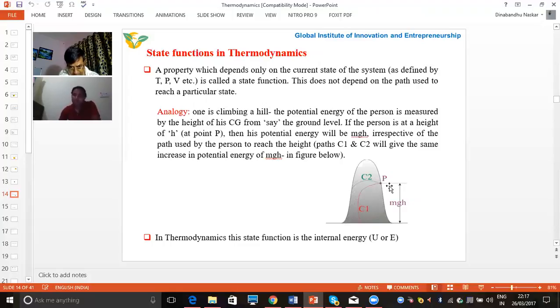But when we are going to calculate the potential energy, we calculate the height from the ground to the center of gravity of this point P. So this is the formula mgh. So we require only the final height. So potential energy does not depend on the path. Either it is coming through the C1 path or the C2 path, the final position is the same. So this is the example of a state function, that means a function which does not depend on the path. In thermodynamics, internal energy is also an example of a state function.